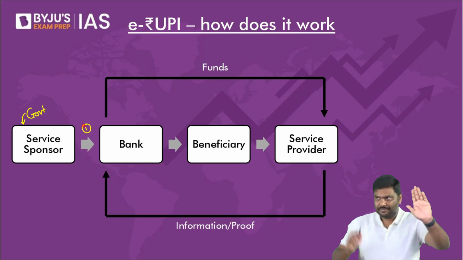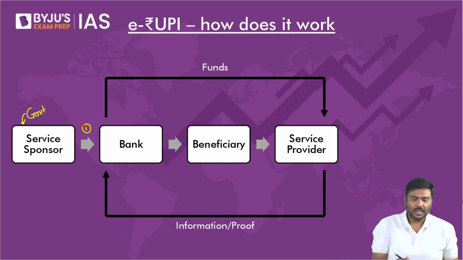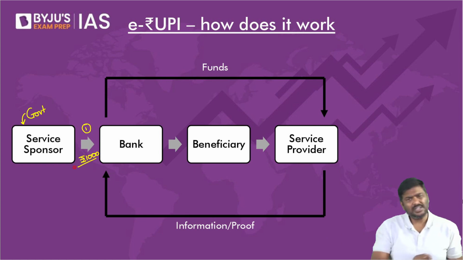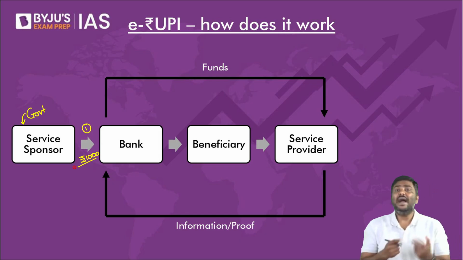Here, the price of the book is 700 rupees, 800 rupees, 900 rupees. Government will be referred to as a sponsor. You will become the beneficiary of the services. Step number one, set the price of the book at 900. Government will take my name and mobile number. Then you start making calculations in your mind.